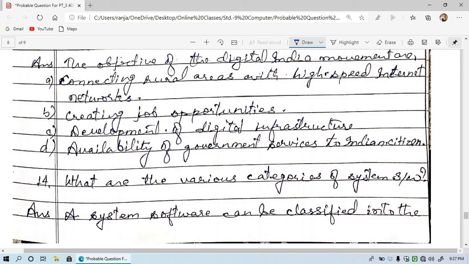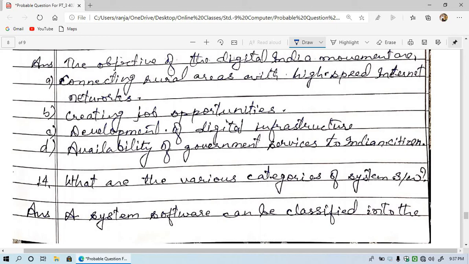Development of digital infrastructure, means Digital India aims at providing infrastructure, that is roadways and transportation and all the things that are set up for good or high standard living.